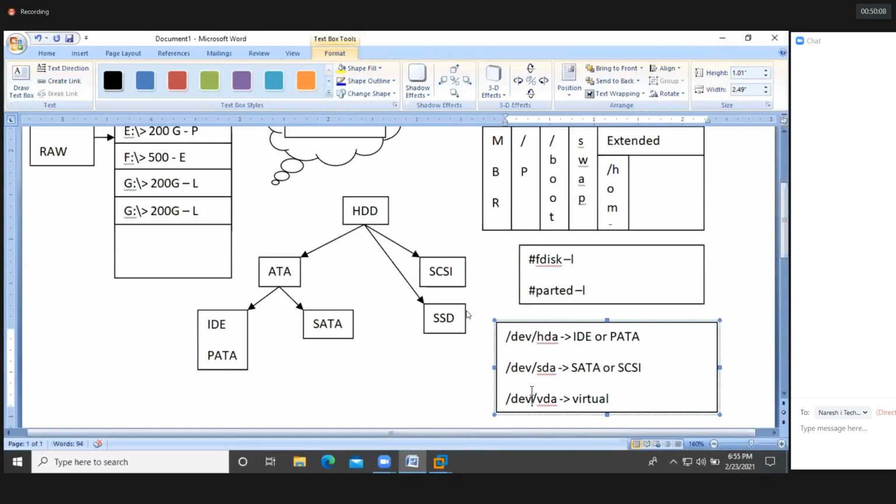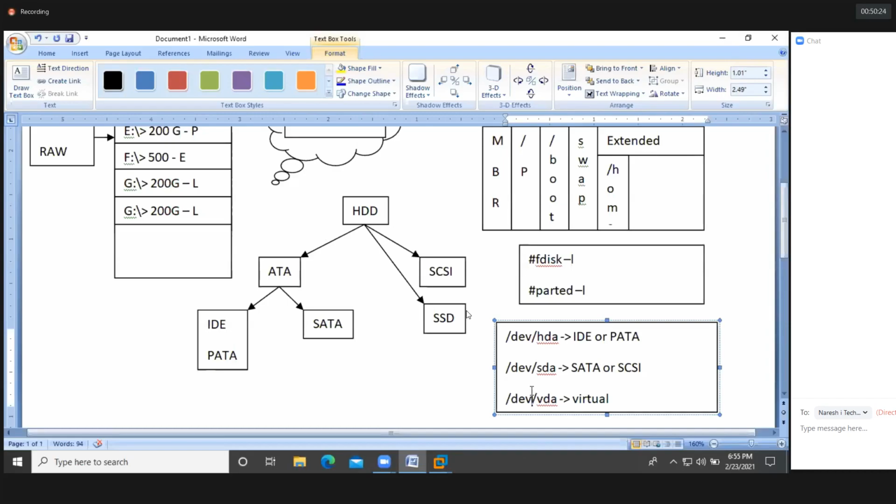Now, how to create the partitions, we'll see now. Okay. So guys, we'll have MBR partition and GPT partition. We're going to discuss MBR partition now. So we'll have two different commands to create the partition. One is fdisk, another one is gdisk.